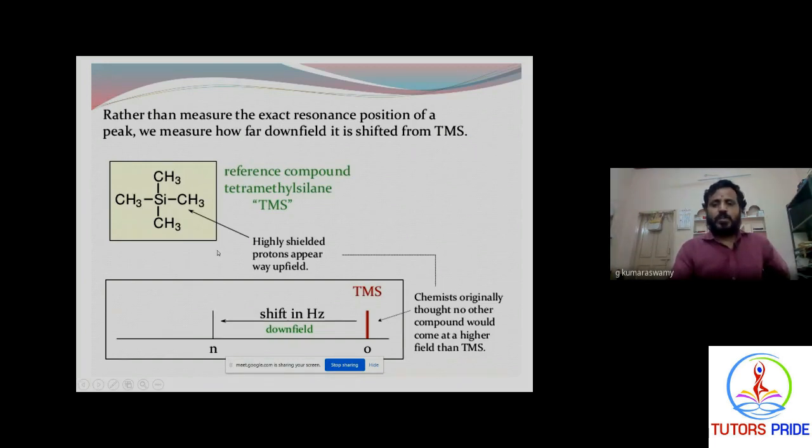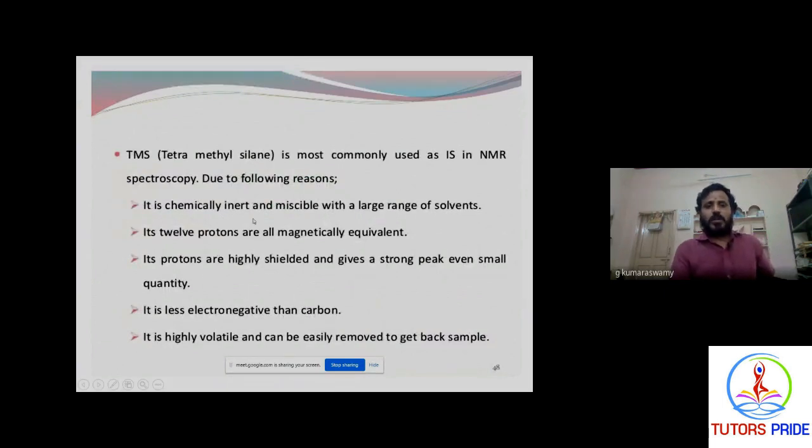So why are we using this tetramethylsilane? There is a reason. It is chemically inert and soluble in a large range of solvents, but we use only a small amount. And 12 protons are there, 4 CH3 groups, which are magnetically equivalent. These protons are highly shielded and give only one signal, and silicon is less electronegative than carbon. It is volatile and can be easily removed after completion of the experiment. Due to all these reasons, we use TMS, tetramethylsilane, the most important NMR reference.